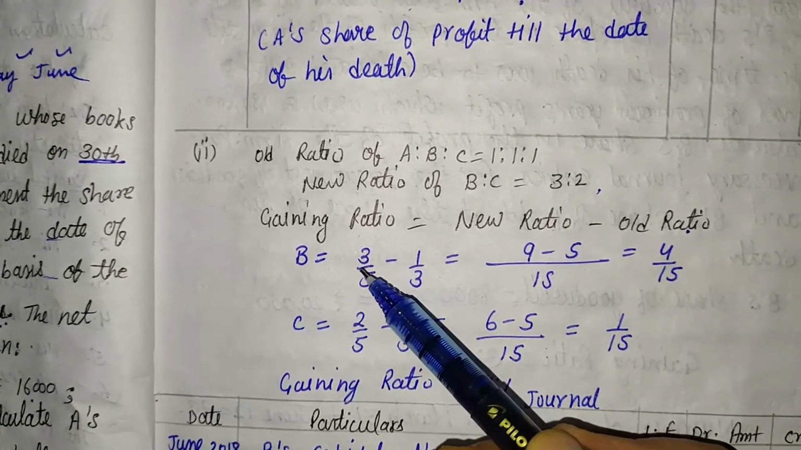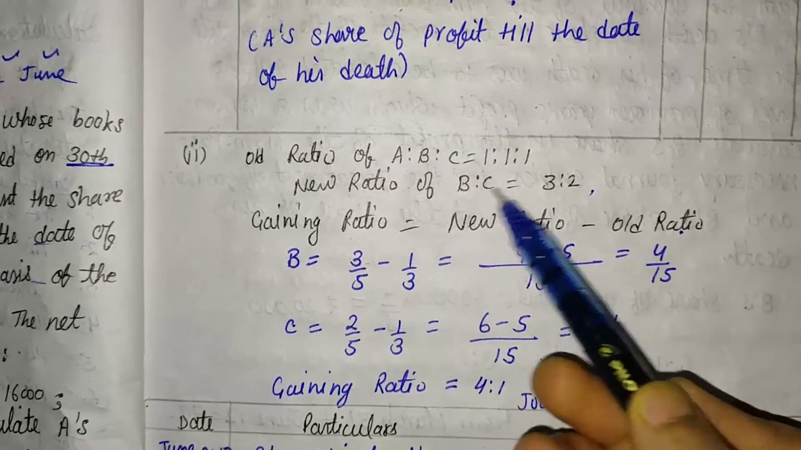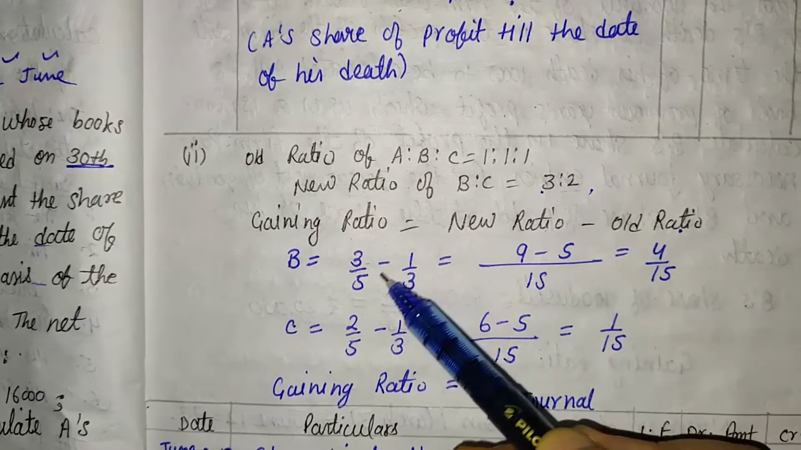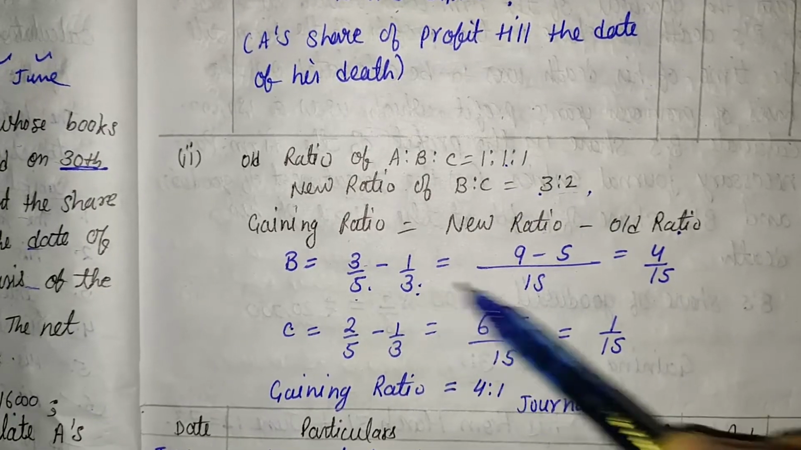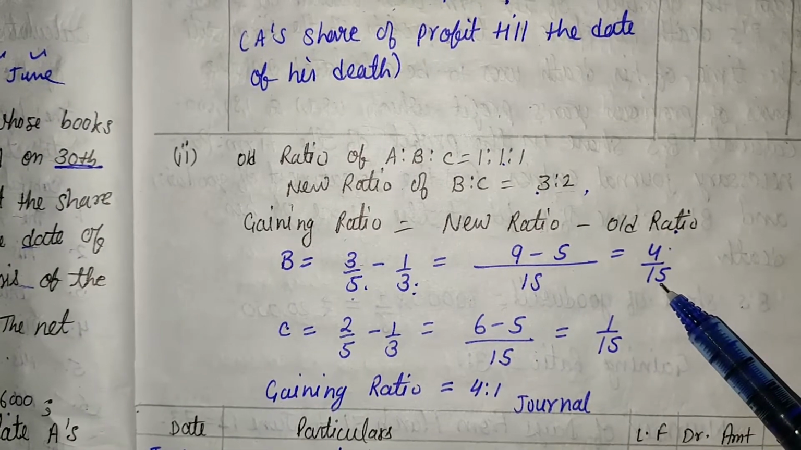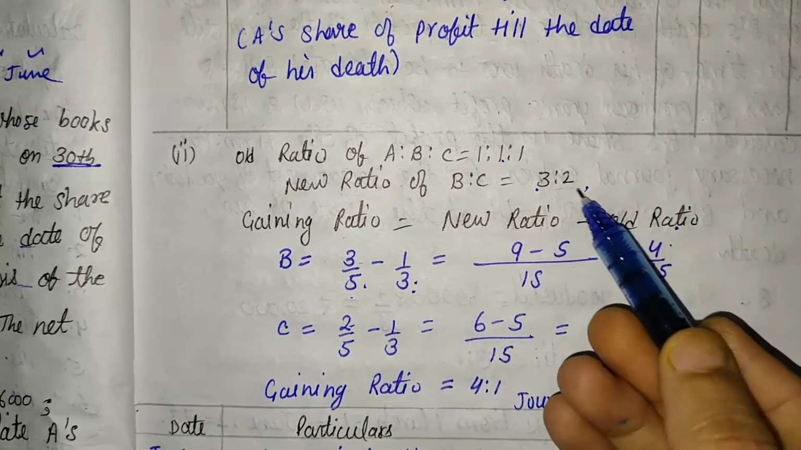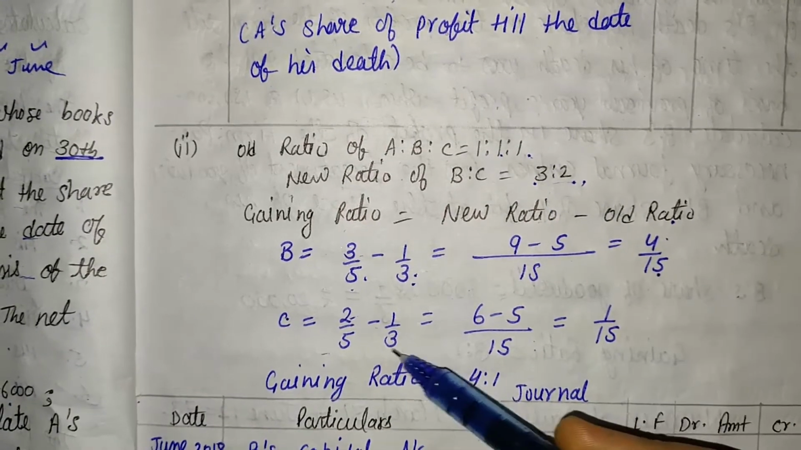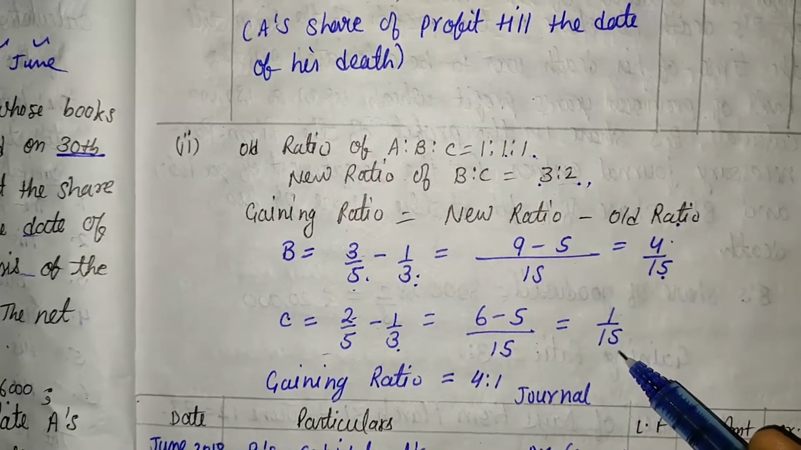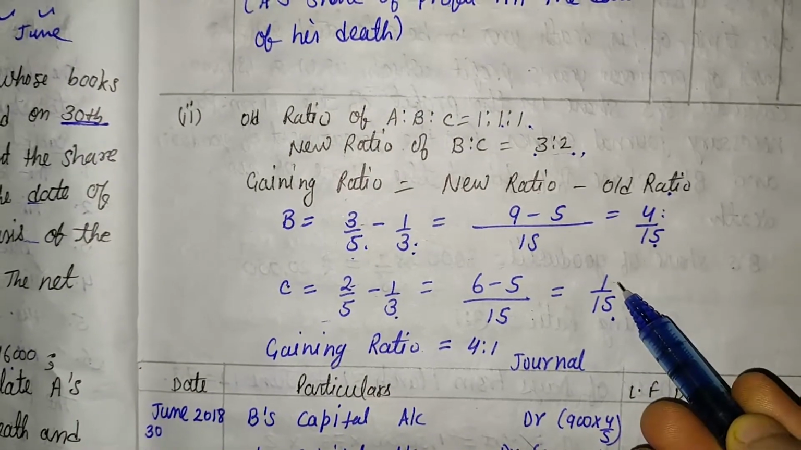After A's death, the remaining partners are B and C. B's new share is 3, total of this is 5, and B's old share is 1/3. After solving this, we are getting 4/15. Same as that, C's new share is 2/5 and C's old share is 1/3. After solving this, we are getting 1/15. So the gaining ratio becomes 4:1.